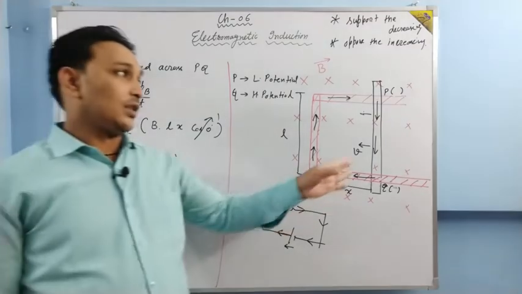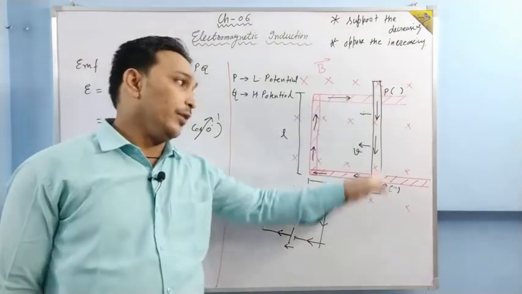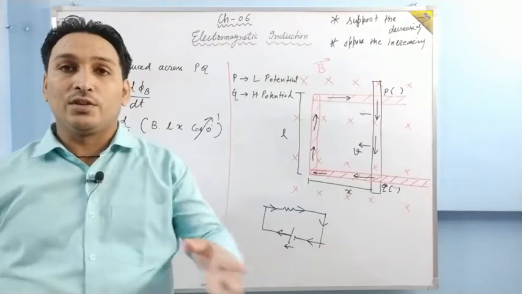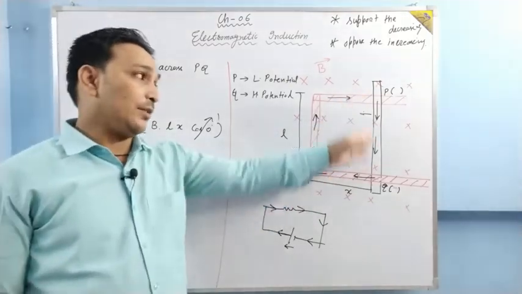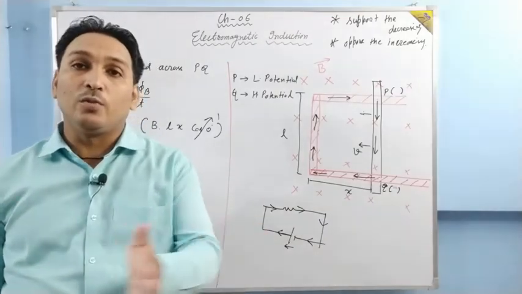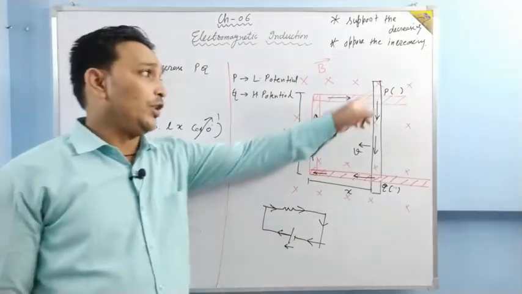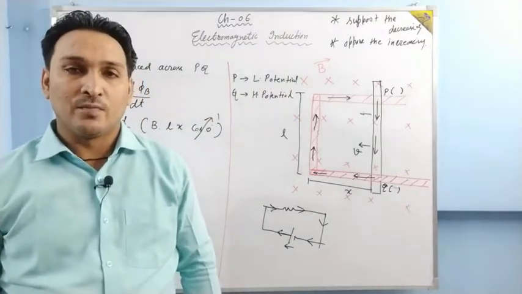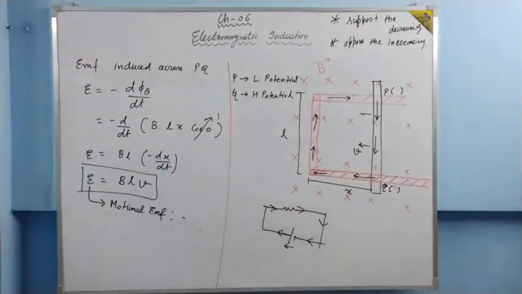They think current is going from P to Q, so P should be at higher potential and Q at lower potential, which is wrong. PQ is working as a source, and in the source current goes from lower potential to the higher potential. So this is the formula for motional EMF.